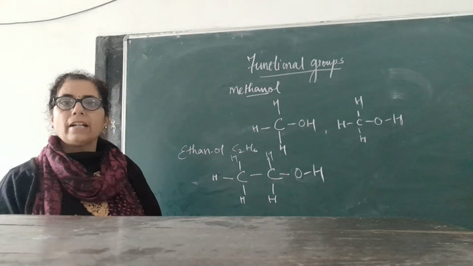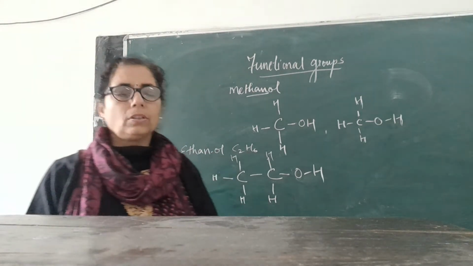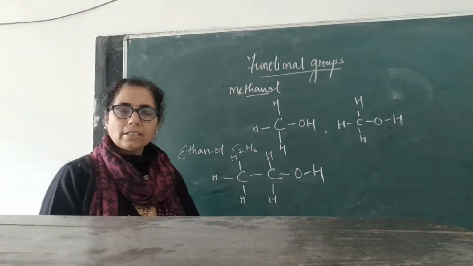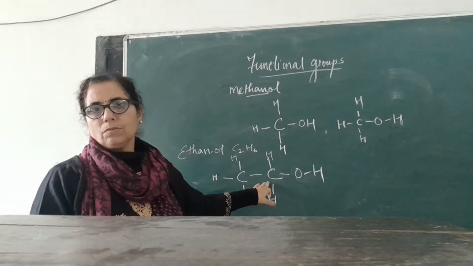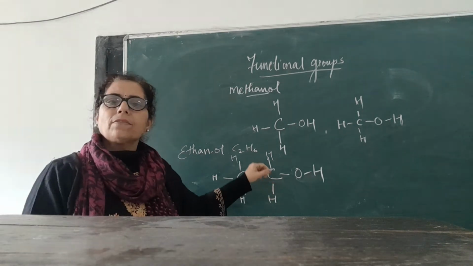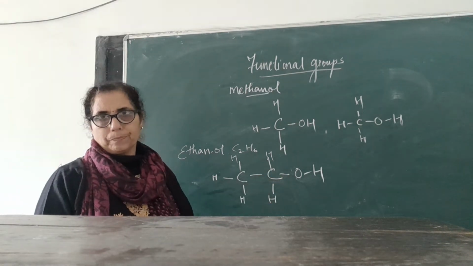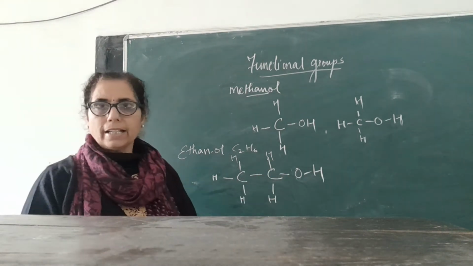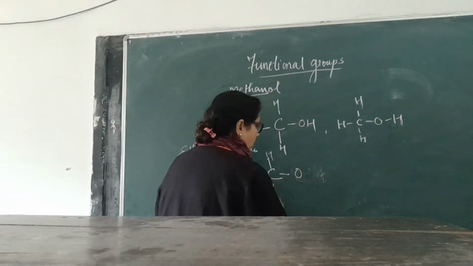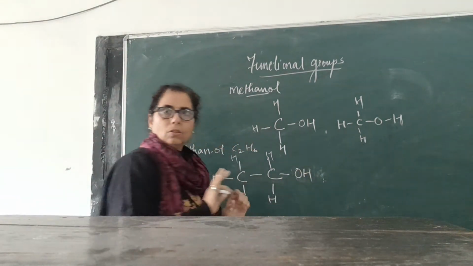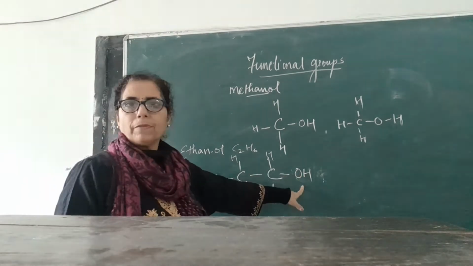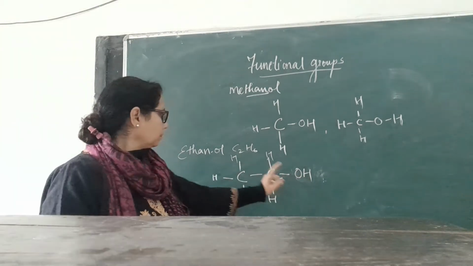Now, in order to write the IUPAC name, we start counting from the carbon which is nearest to the functional group. OH is the functional group attached to it. If you want, you can also write it in the form OH; no harm in it, and it is more preferable for the 10th class level.